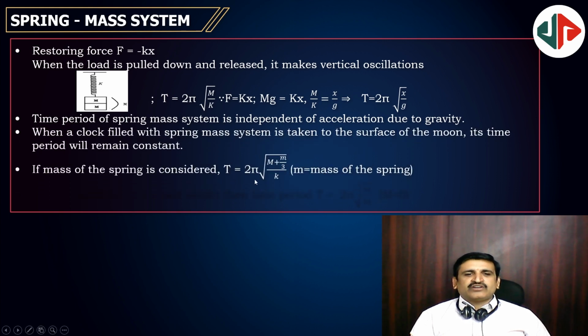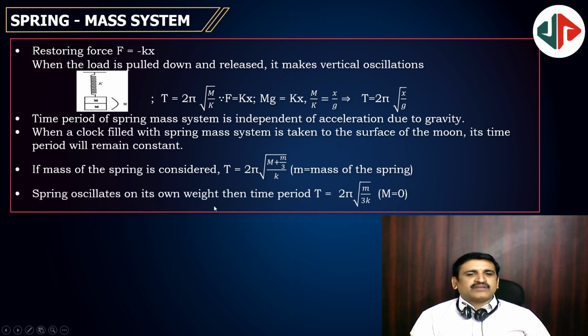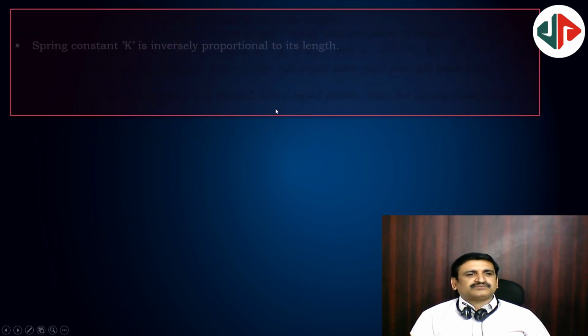And time period T equals 2π√((m + m/3)/k), and time period is T = 2π√(m/3k). What is this m plus m/3? The spring's mass is also considered, then m + m/3. The derivation is so long, you can learn it in higher classes, not at this place. Next.